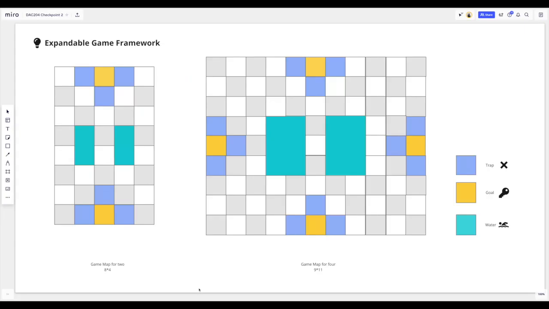Let's look at the procedure first. We designed an expandable game framework, other than a regular board game. Currently, we made two different game maps that suit 2 to 4 players. The game map for 2 players is 8 by 4 and the game map for 4 players is 9 by 11. Both game maps consist of different numbers of squares, but each side of the game always has 3 trap squares and 1 goal square.